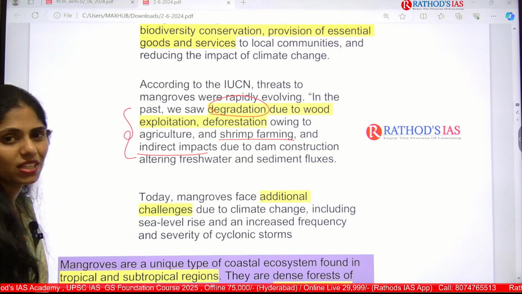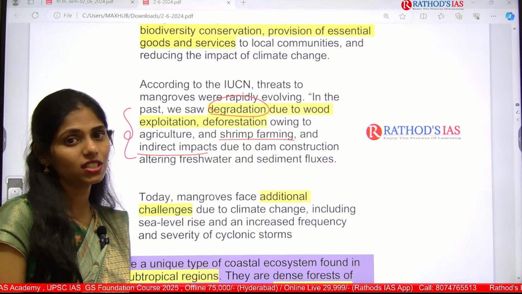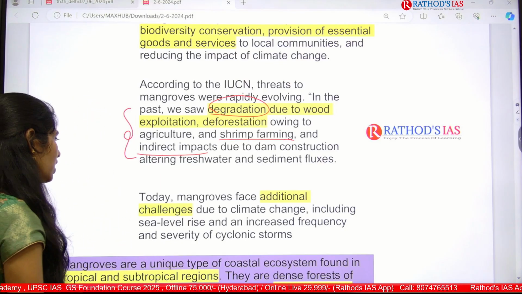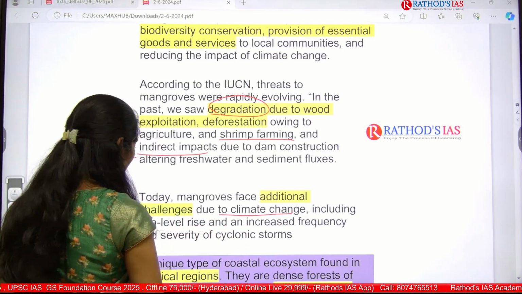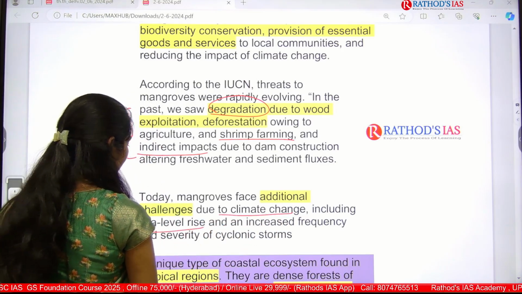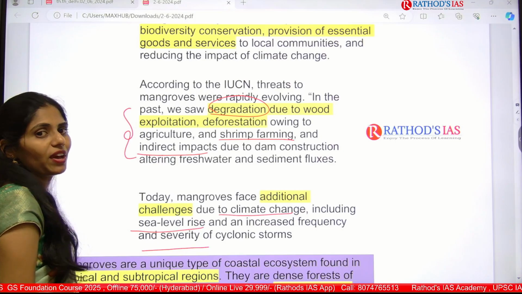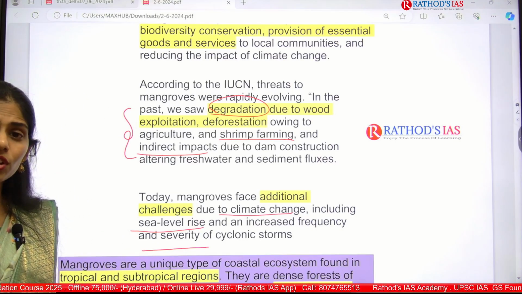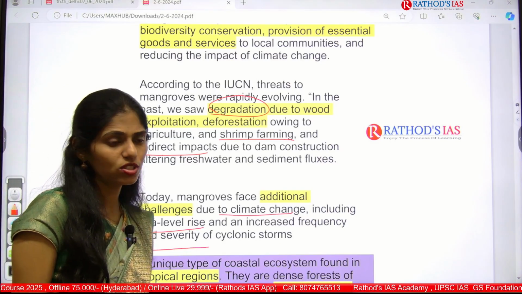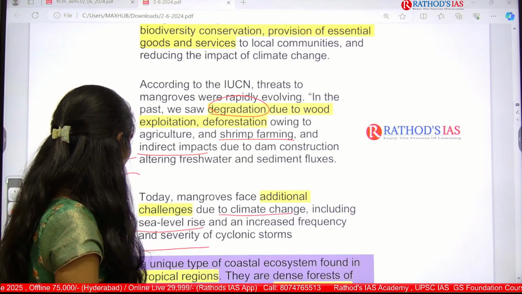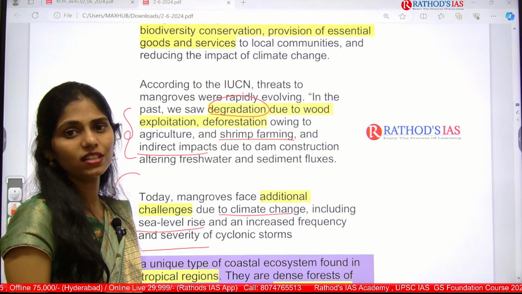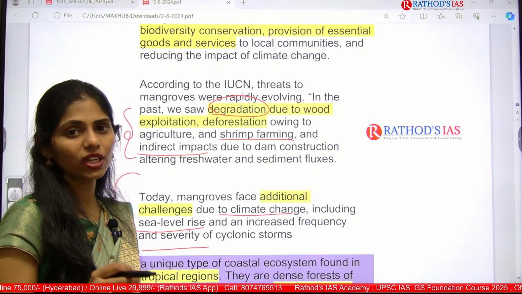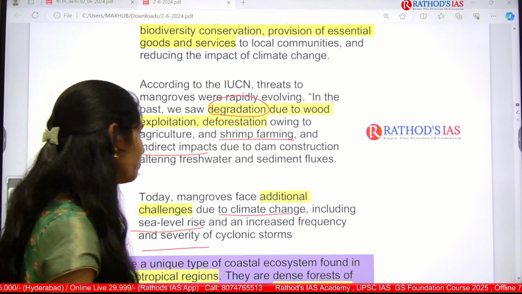And apart from this, mangroves are now also facing some additional threats like climate change and sea level rise, and increasing frequency as well as severity of cyclone storms. So these are the new threats. Whenever you are writing an answer on mangroves, please try to add these new problems faced by mangroves, clear? So that you can increase the value of your answer.